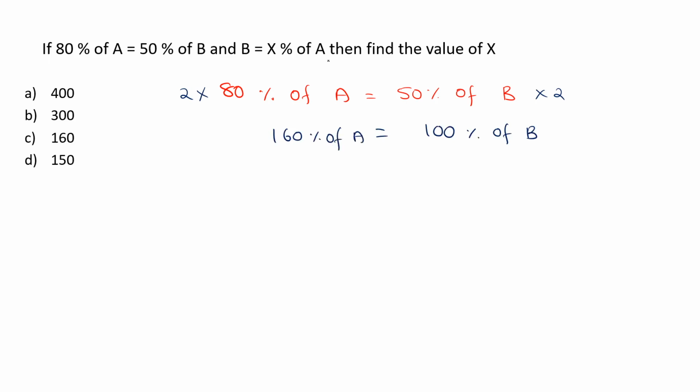Here 100% of B is nothing but B. Now we can say that B is equal to 160% of A. And we need to find the value of X. Here X is nothing but 160. B is X% of A, and B is 160% of A. Now we can conclude that X is 160%. Now our answer X would be 160. That is the answer for the beautiful question.